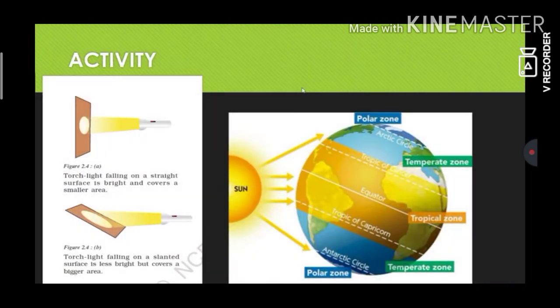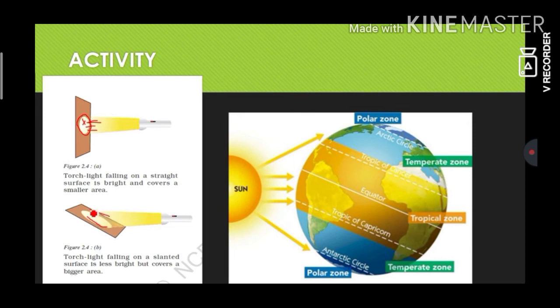Now let's do an activity to find out why the heat reduces from the equator to the poles. Now take a torch. Torch light falling on a straight surface is bright and covers a smaller area. It is a smaller area, but very bright because of the direct rays. Torch light falling on a slanted surface is less bright but covers a bigger area.